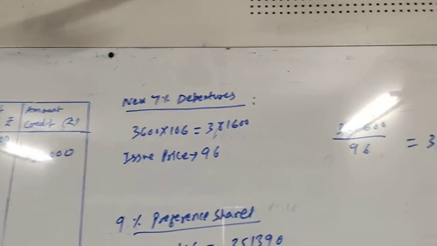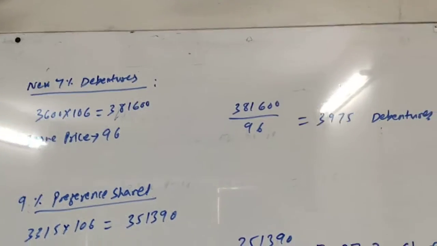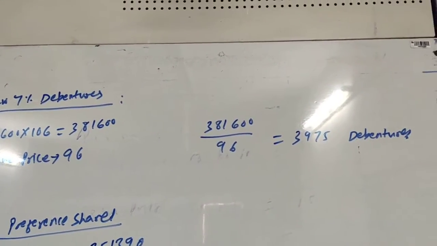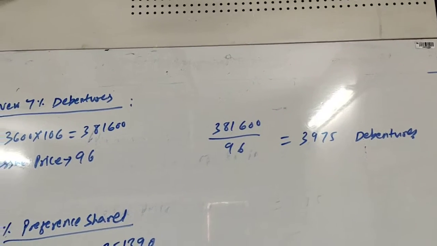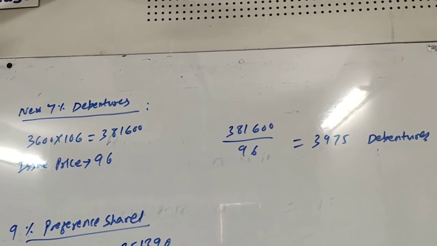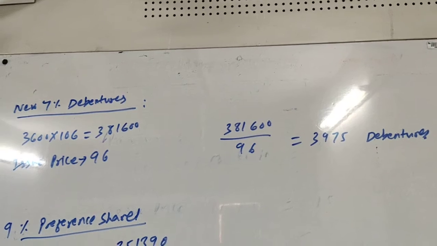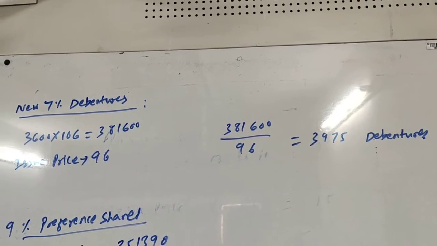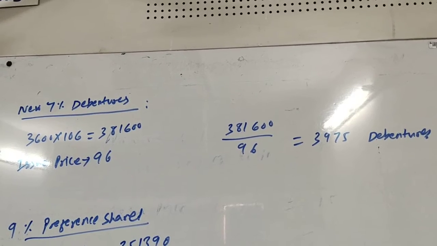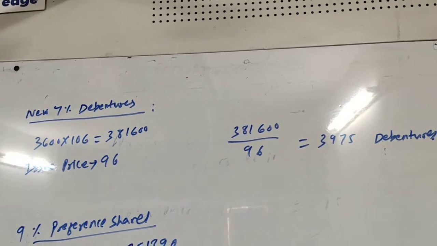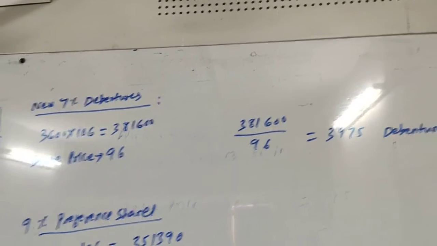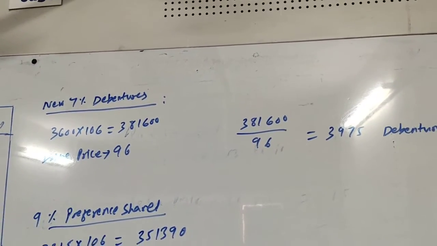Total payable amount 381,600 and issue price rupees 96. When we divide 381,600 by 96, we get 3975 debentures. So 3975 new 7% debentures will be issued by the company for payment of 3600 debenture holders.